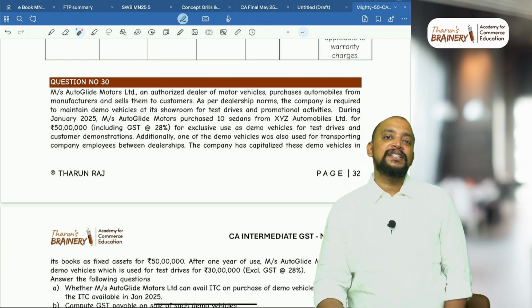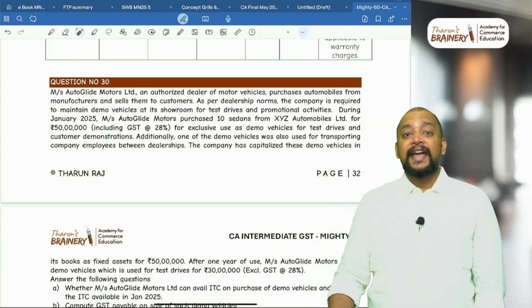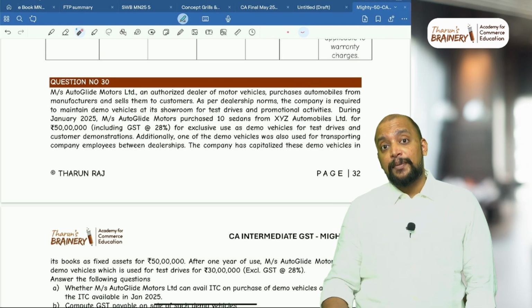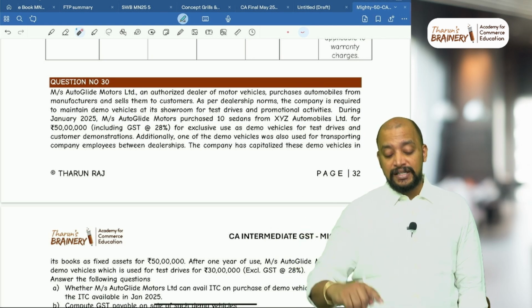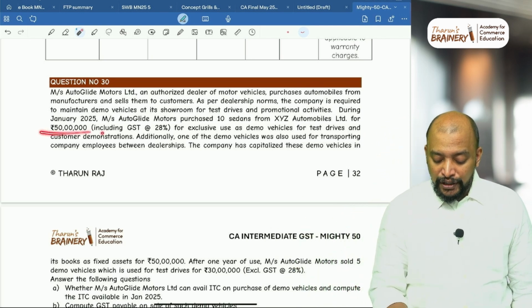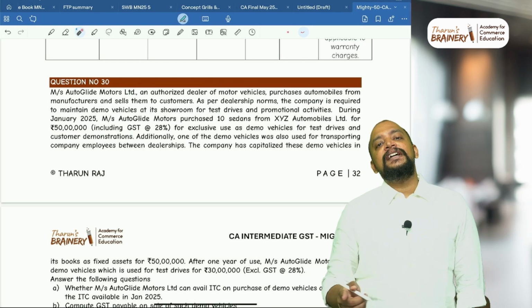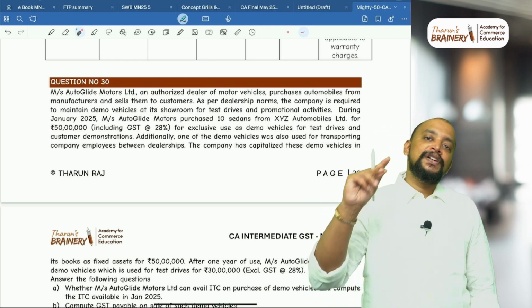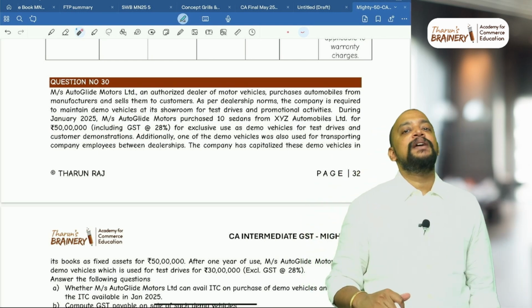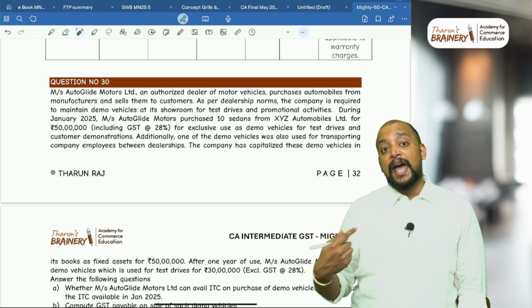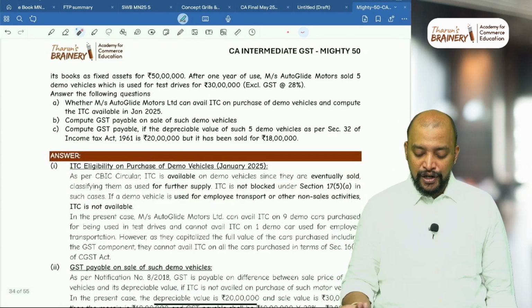You understood what is the mistake that they did? They have capitalized the full value including GST. Even though ITC is available on demo vehicles, usually ITC is available on demo vehicles, we have a CBIC circular, but they should not have capitalized the full amount including the GST component.